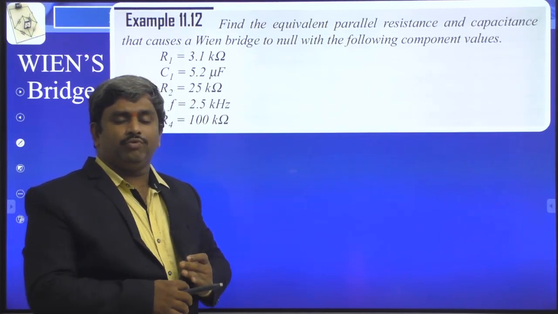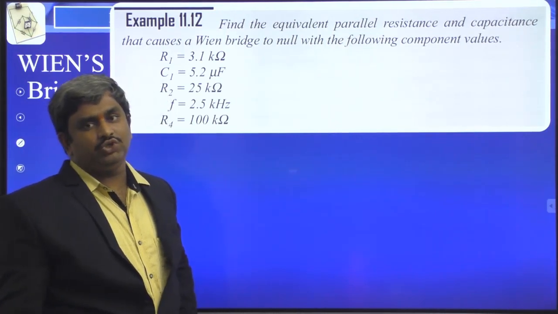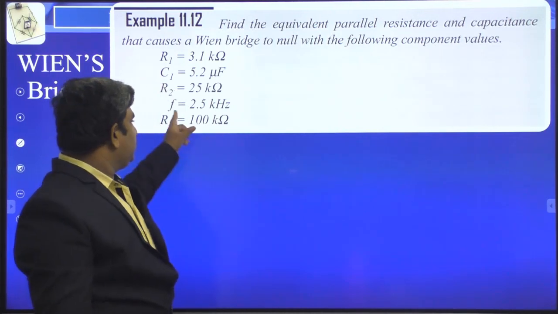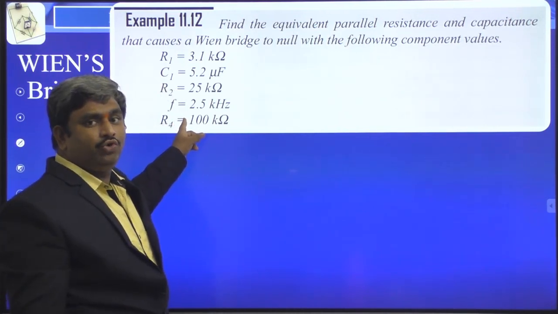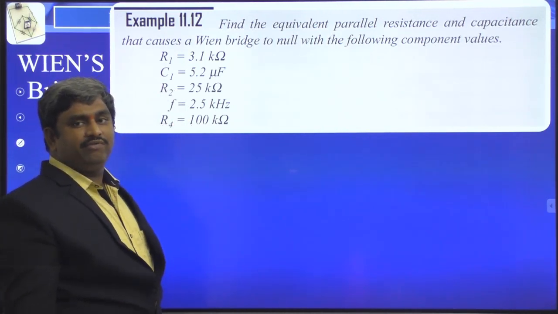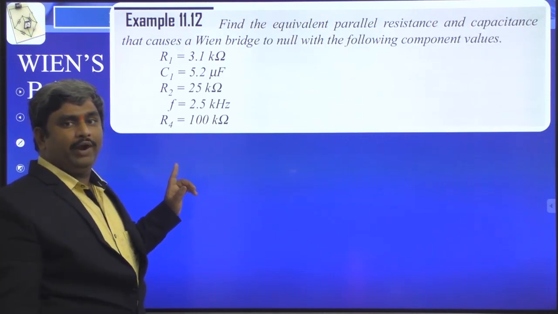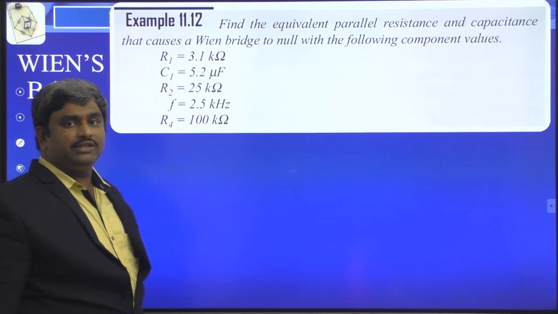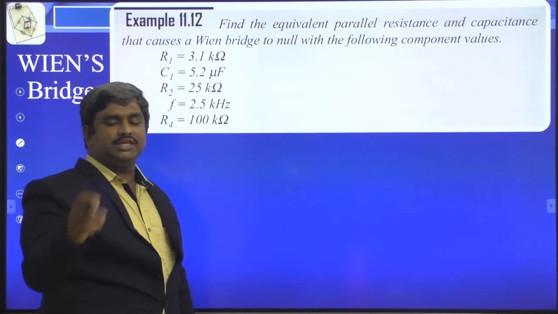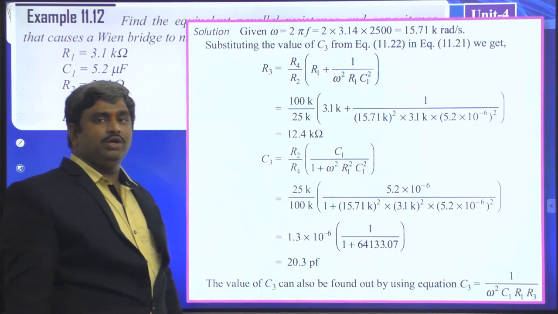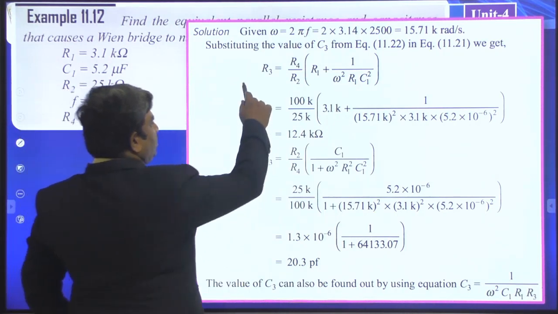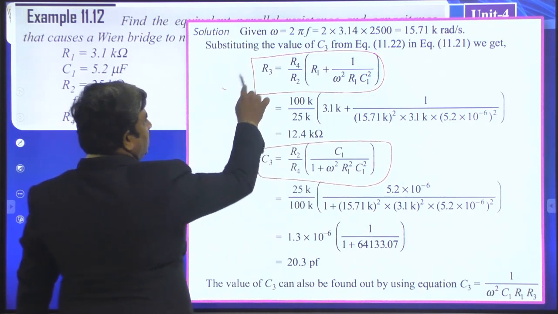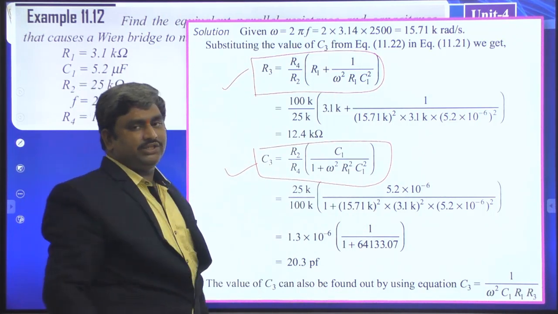If you want to find the C3 and R3 values, you have to know the frequency parameter of the Wien bridge. They have given the frequency here as 2.5 kilohertz. The remaining component values they have given. Already in the previous slides we have mentioned this is the R3 formula, this is the C3 formula. So first you have to write down the C3 and R3 formulas. So this is the R3 formula, this is the C3 formula.